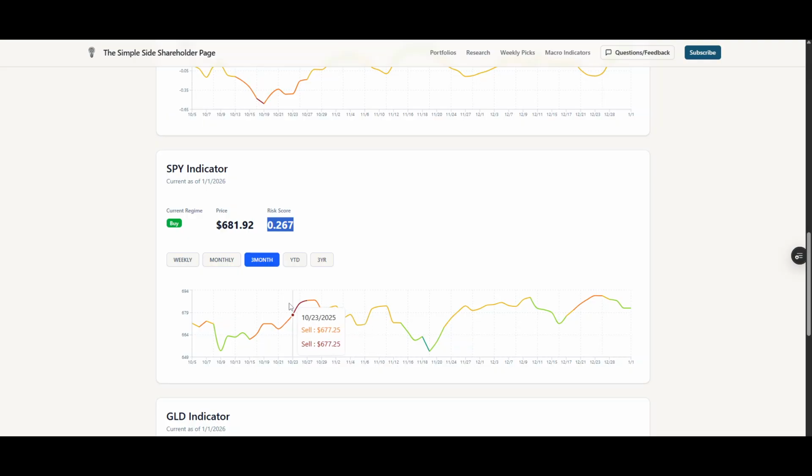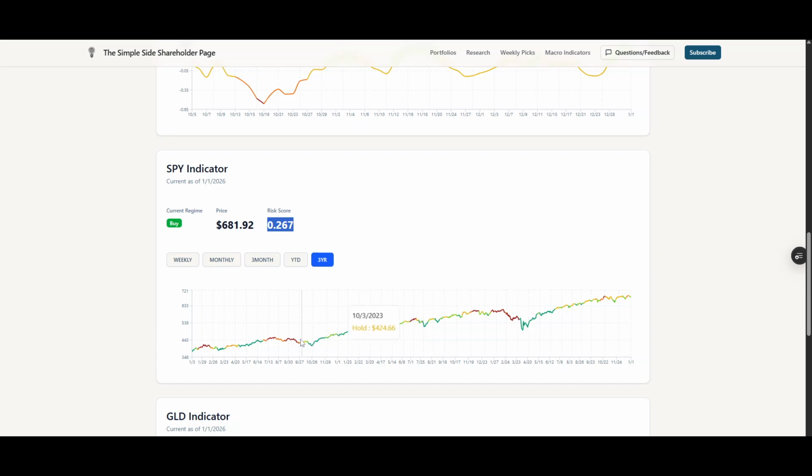Now, it's important to note that this line is actually showing you the value of the SPY currently. So you'll see how in the past, if we go to the past 3 years, our macro indicator has labeled the market strong sells in times where the market decreases, and typically labels strong buys in times where the market is increasing.